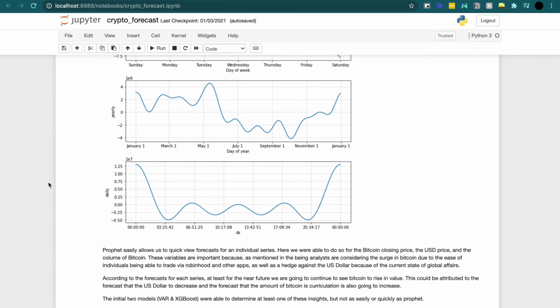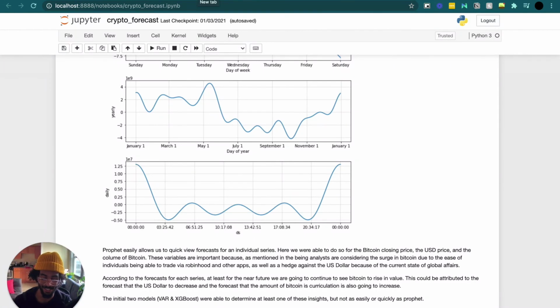So we were just able to do it for one at a time, the closing price for Bitcoin, then the volume, and then the US dollar price. So it is just a package for general time series, so it's not going to fit every situation, but it does fit this one relatively well. We're not able to see the impact of each feature. However, we see the relationships extrapolated from Facebook Prophet the same way we saw them extrapolated in the other models.